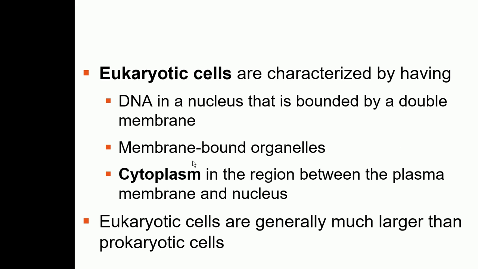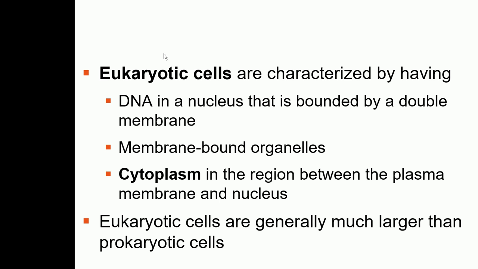Now, talking about eukaryotic cells, the most important thing to know is that eukaryotic cells have a true nucleus. The nucleus is the largest organelle in eukaryotic cells, and in this nucleus the DNA, the genetic material, is there. So they have a special organelle in which the genetic material is present.